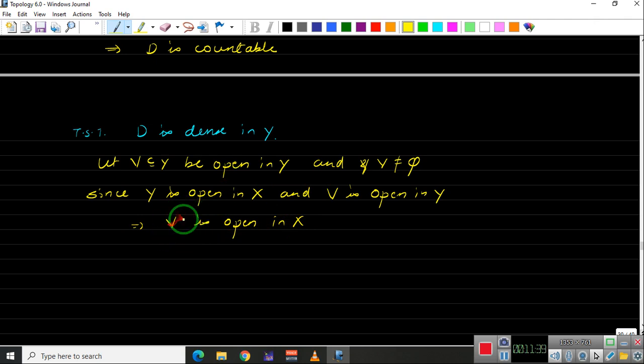So V is open in Y and Y is open in X implies V is open in X.